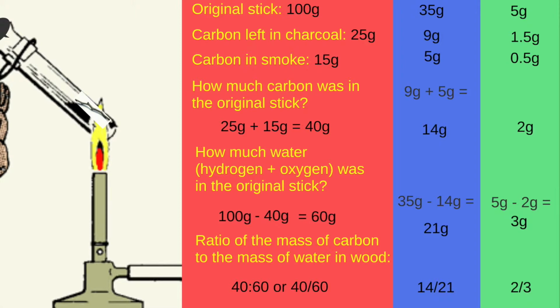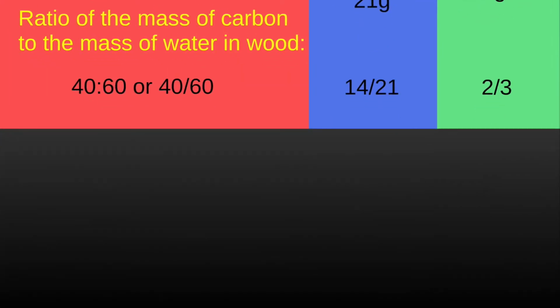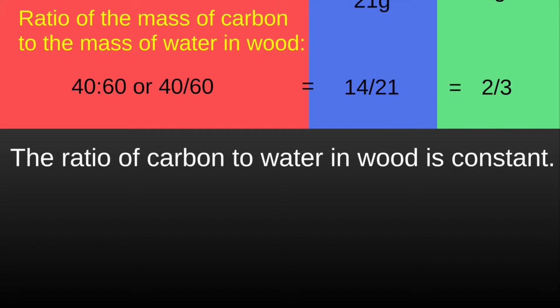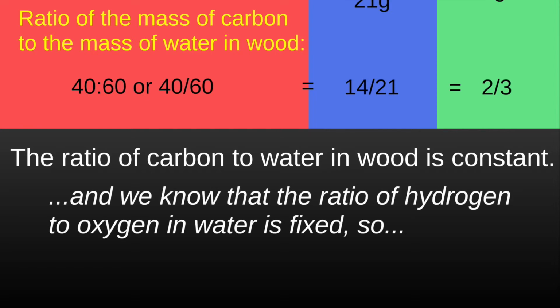Now it's time to look at these ratios. If you look closely, 40:60, 14:21, and 2:3 are all equal. So, the ratio of carbon to water in wood is constant. And we know that the ratio of hydrogen to oxygen in water is fixed.